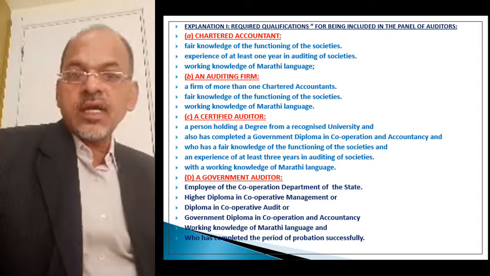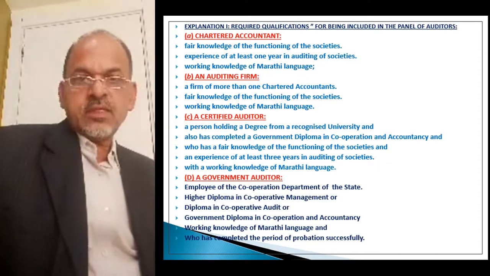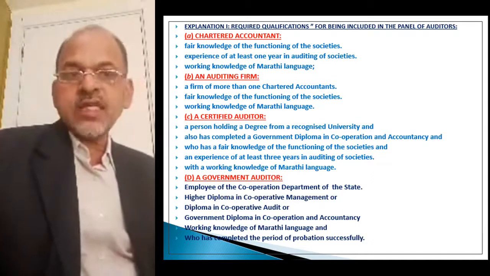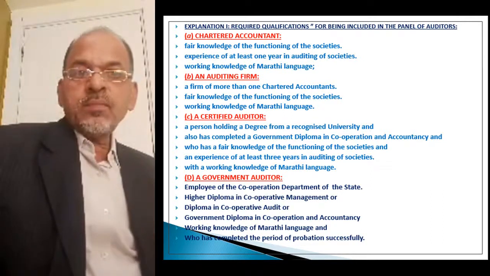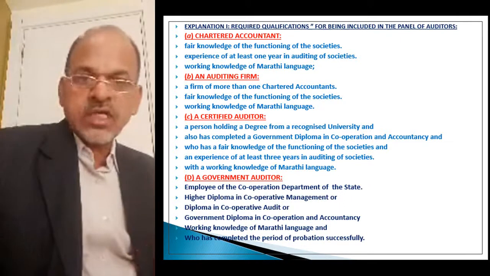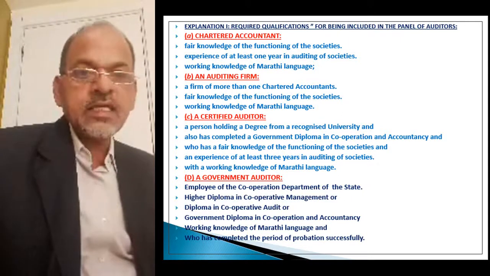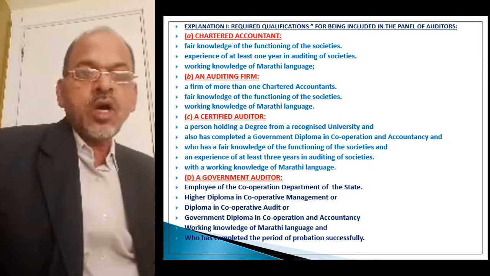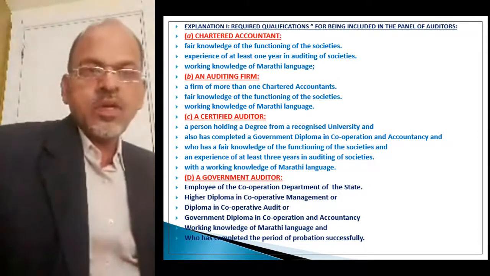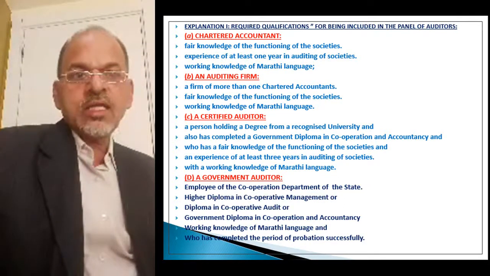Now another category, that is an auditing firm on the panel, which can be appointed as statutory auditor. That is a firm of more than one chartered accountant, two or more. Then fair knowledge of the functioning of the societies. Then working knowledge of the Marathi language, means the persons or partners of the auditing firm must have fair knowledge of the functioning of societies and working knowledge of the Marathi language.